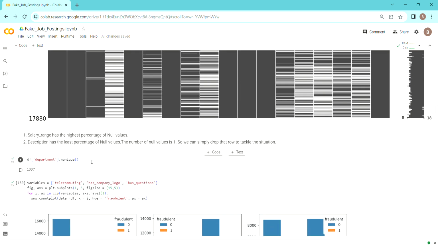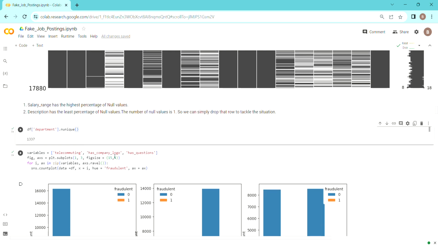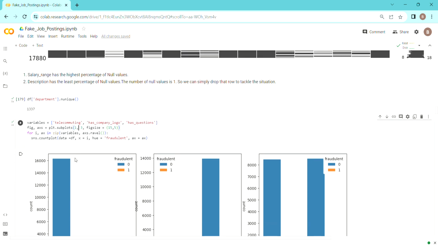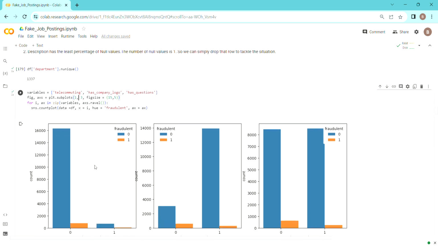So department, we are still in the univariate analysis. Next up we will start with the bivariate analysis. And we know we have categorical variables in telecommuting, has company logo and has questions. So in a single plot, using subplots, we have plotted the bivariate analysis where we are using hue as fraudulent.